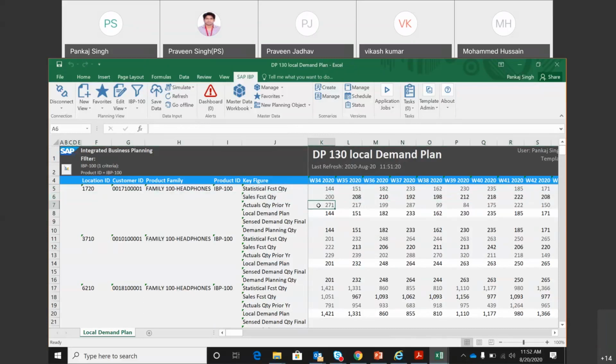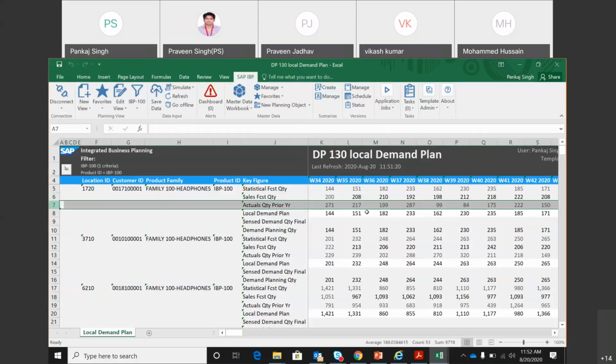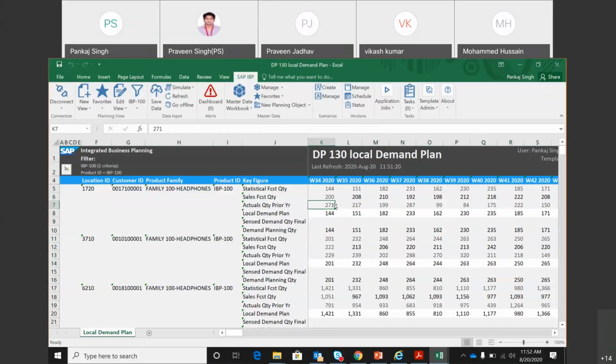Last year, what was the sales that is appearing here? It is nothing but the offsetted number from the past, so actual quantity prior year. So in week 34 in 20, okay, one minute.